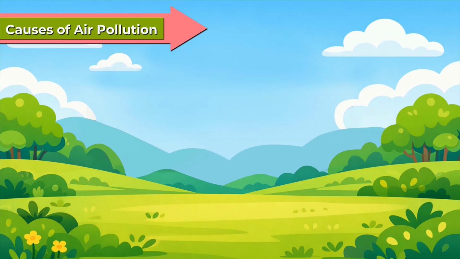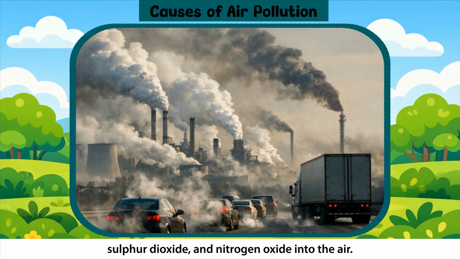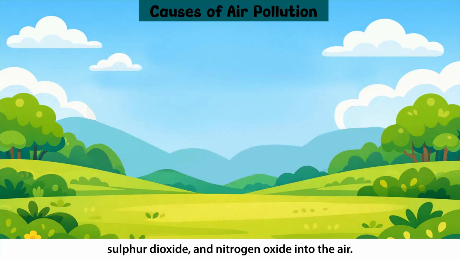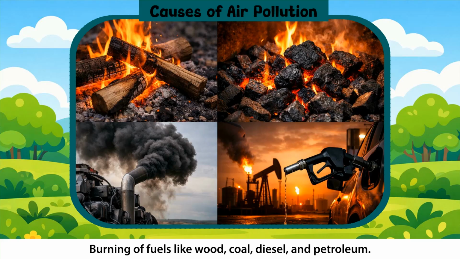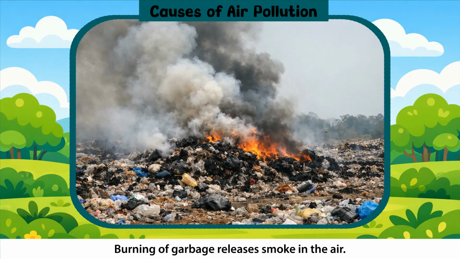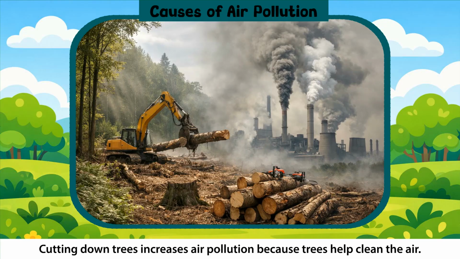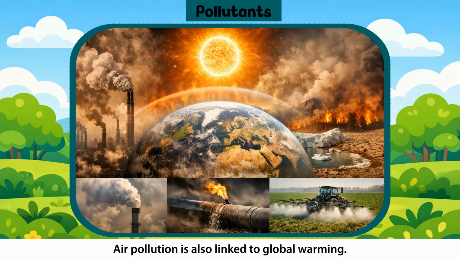Causes of air pollution. Factories and vehicles release harmful gases like carbon dioxide, sulfur dioxide, and nitrogen oxide into the air. Burning of fuels like wood, coal, diesel, and petroleum. Burning of garbage releases smoke in the air. Cutting down trees increases air pollution because trees help clean the air. Air pollution is also linked to global warming.